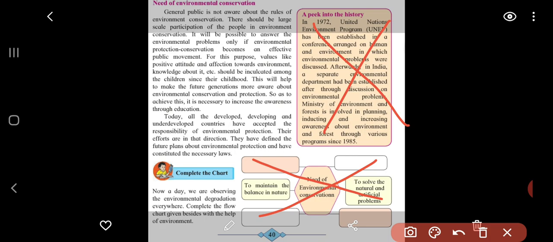It will be possible to answer the environmental problems only if environmental protection and conservation becomes an effective public movement. See what an important line it is. Different public movements have taken place in our country and in different parts of the world, which to some extent have reduced certain environmental issues and put the light on them, with different people working in our country as well.